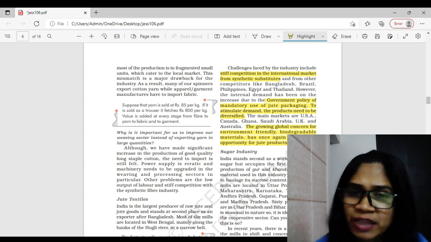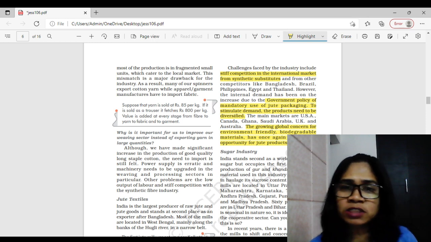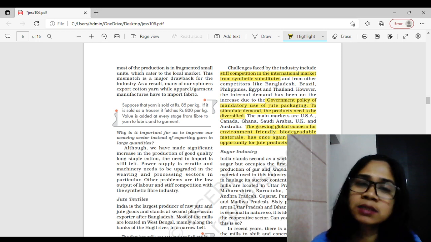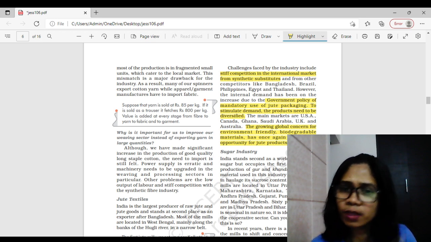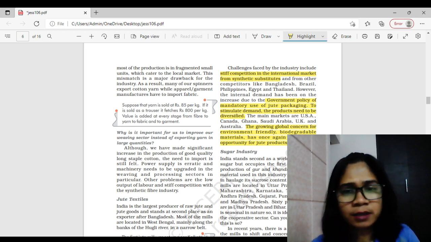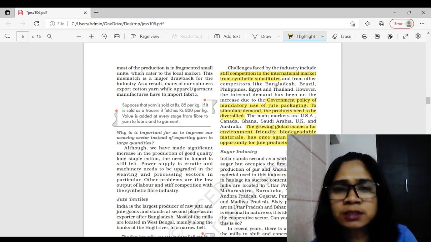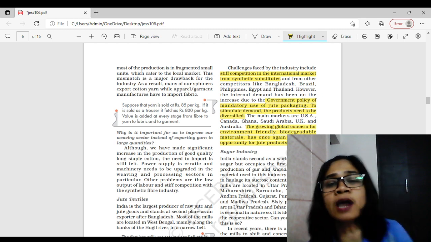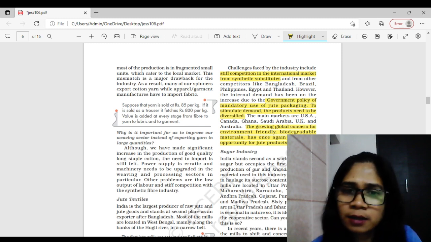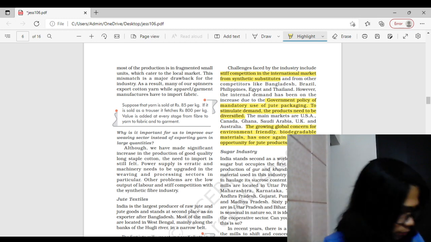This question can come as a 3 marker as well as for 5 marker. If it comes for a 3 marker, you can just write down the stiff competition from international market plus synthetic. It has a competition from synthetic substitute. These two lines can easily be converted into 2 points, right? Then jute policy of a government, that is third point. Fourth, global concern. And in fifth point, you can give the answers from where we are getting a stiff competition, whose product are cheaper, and to whom we are selling our product. So this can easily be answered as a 5 marker also, and 3 marker also, right?